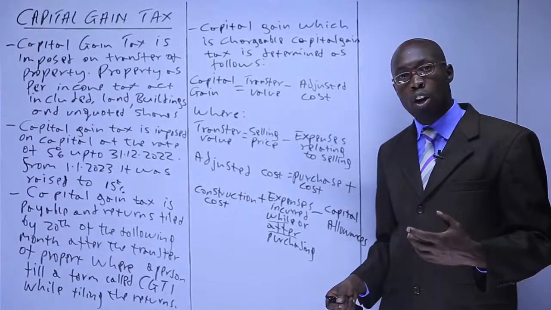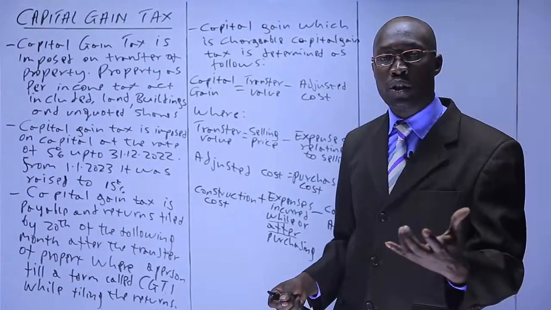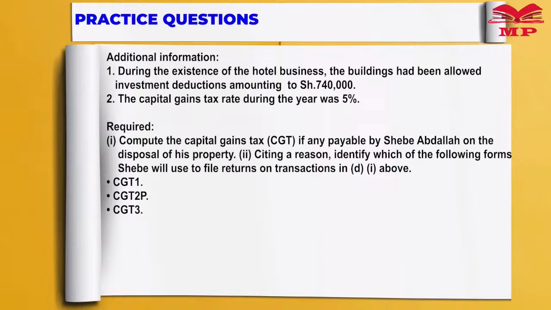While you are purchasing, you may incur title processing fees and stamp duty. During the existence of the hotel business, the buildings had been allowed an investment deduction amounting to 740,000. The capital gain tax rate during the year was 5%. So we are required to compute the capital gain tax, CGT, if any, by Shebe Abdara on the disposed property.